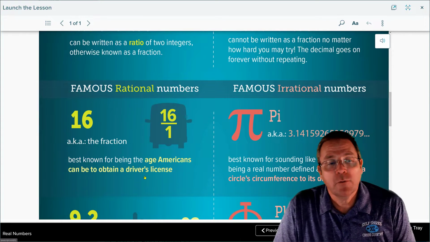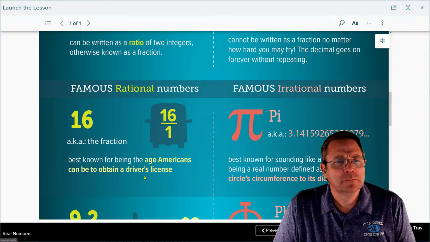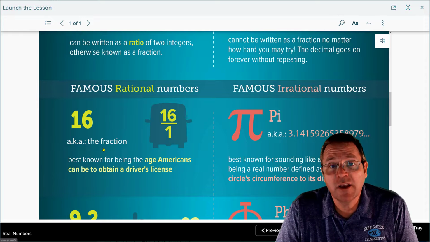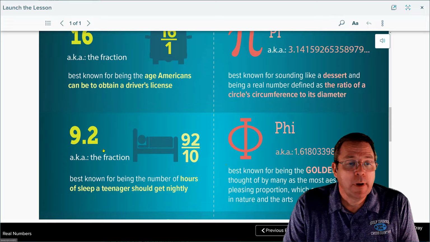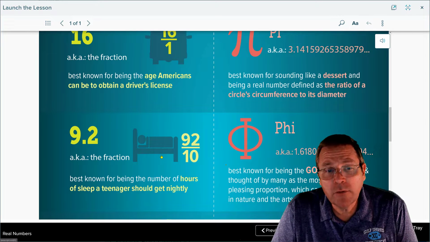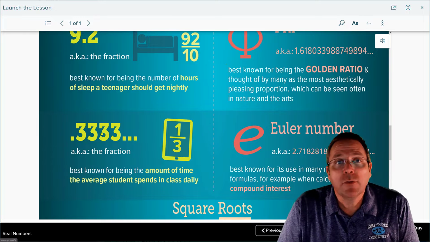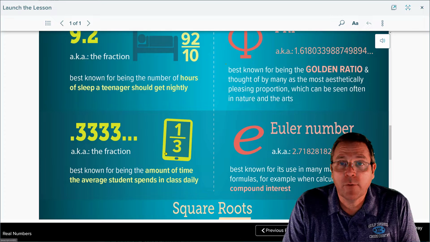Some of the famous rational numbers over there can be any fraction. For example, 16. It's 16 over 1. It can be written as a fraction. Then 9.2, a terminating decimal. It's 9 2/10. It can be written as a fraction. And 0.333 repeating. It's a repeating decimal. It can be written as a fraction.